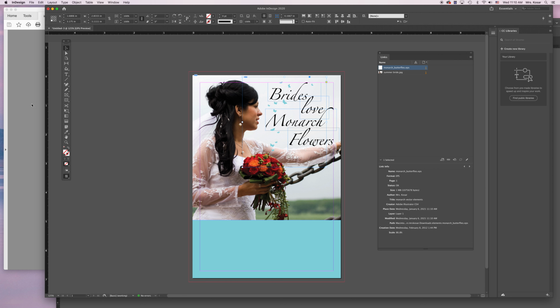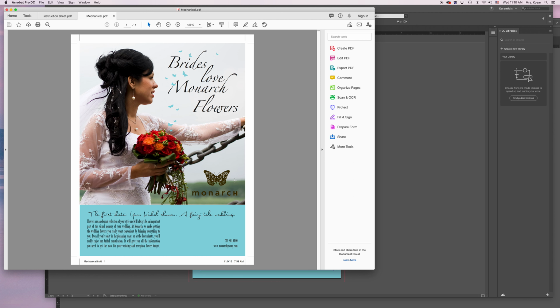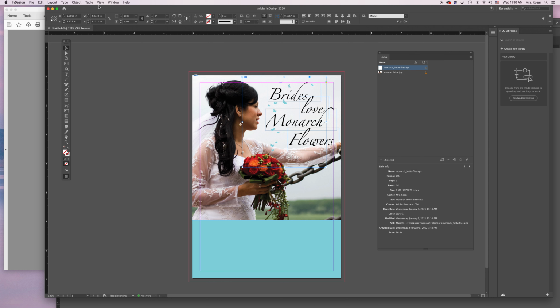The next thing that I'm going to do is place this logo in here. Notice on the big ad, it looks like it's right on the margin, but this picture also has a margin too. If we were to measure this, it would be about 1/4 of an inch. So I'm going to come over here and go to File, Place.